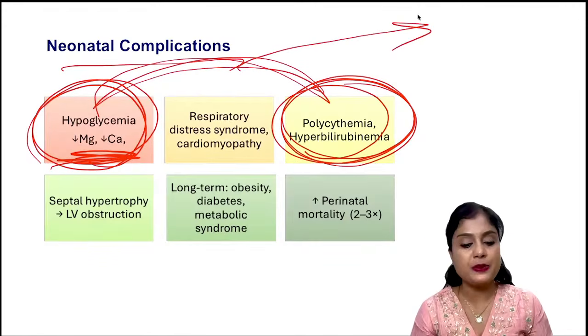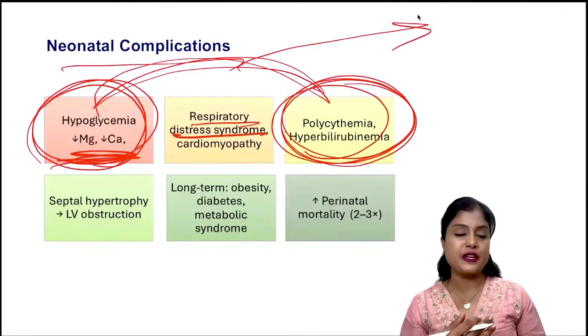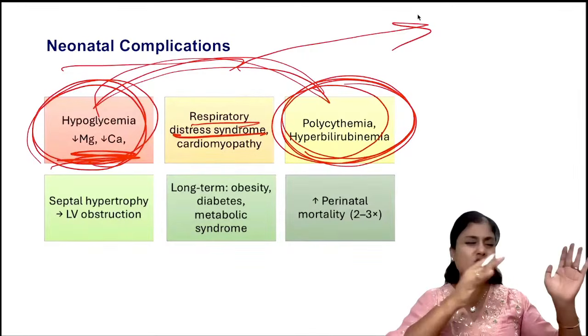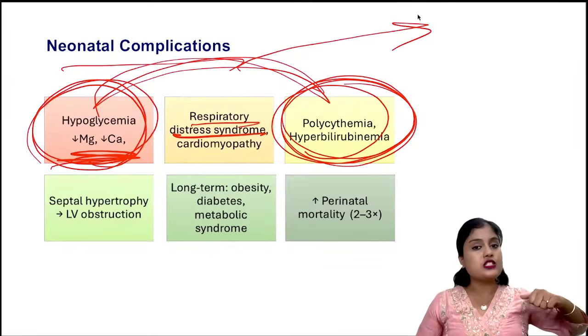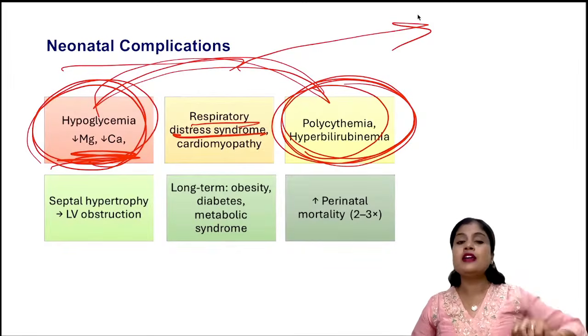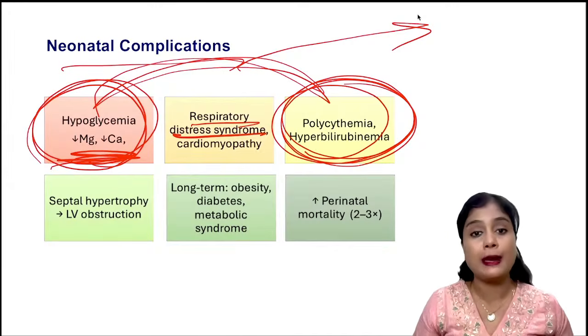Okay, and respiratory distress is very common in these patients, other than those congenital anomalies, all those charts and all you have read. So this is what I wanted to tell you. Things which reduce post delivery are sugar, magnesium, calcium, and which increase RBC volume and hyperbilirubinemia.